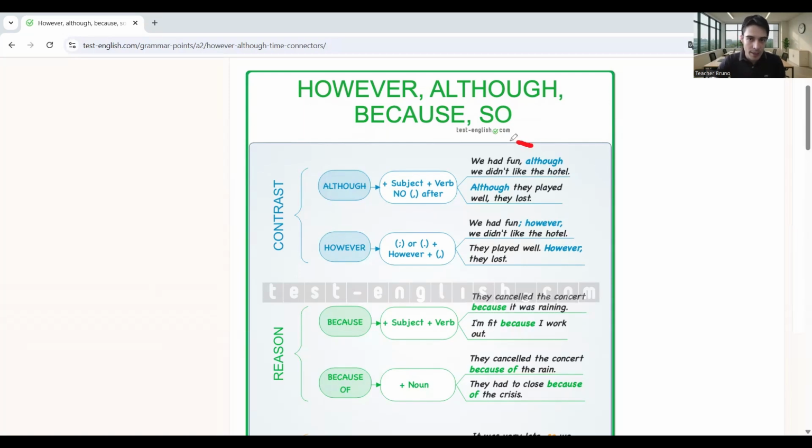For example, we had fun, although we didn't like the hotel. Although they played well, they lost. We had fun, however, we didn't like the hotel. So we are contrasting two opposing ideas. Although and however serve the purpose of contrasting ideas.